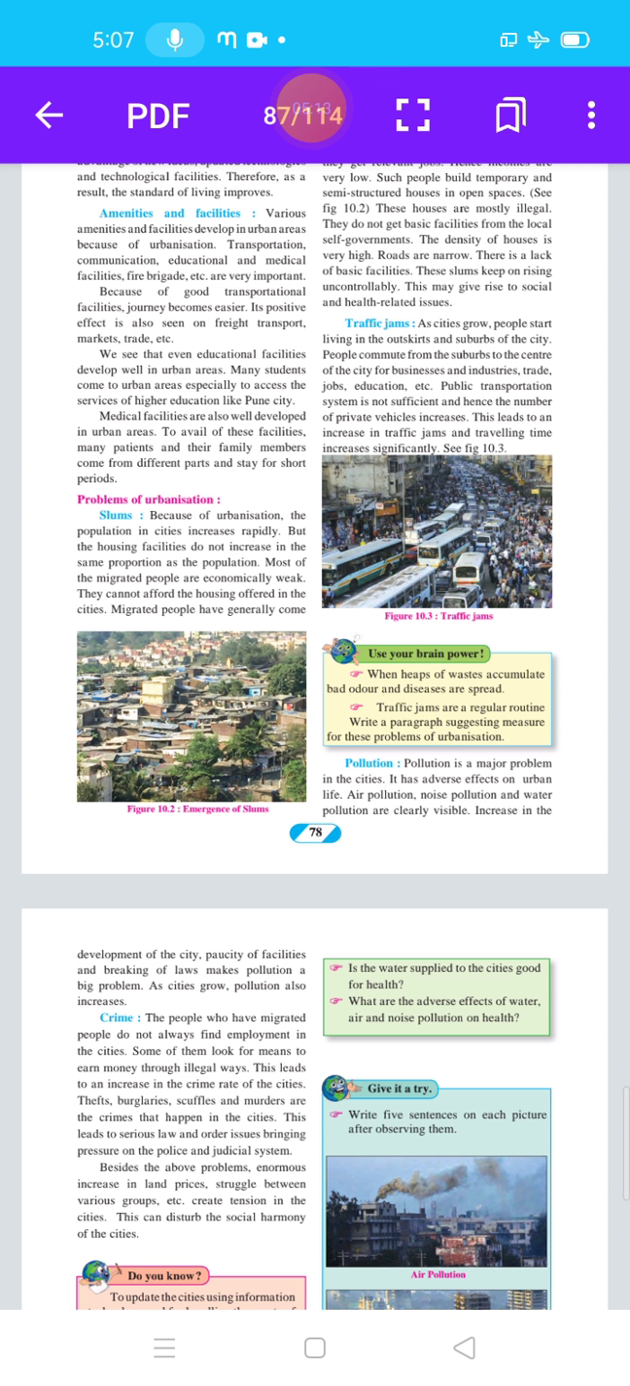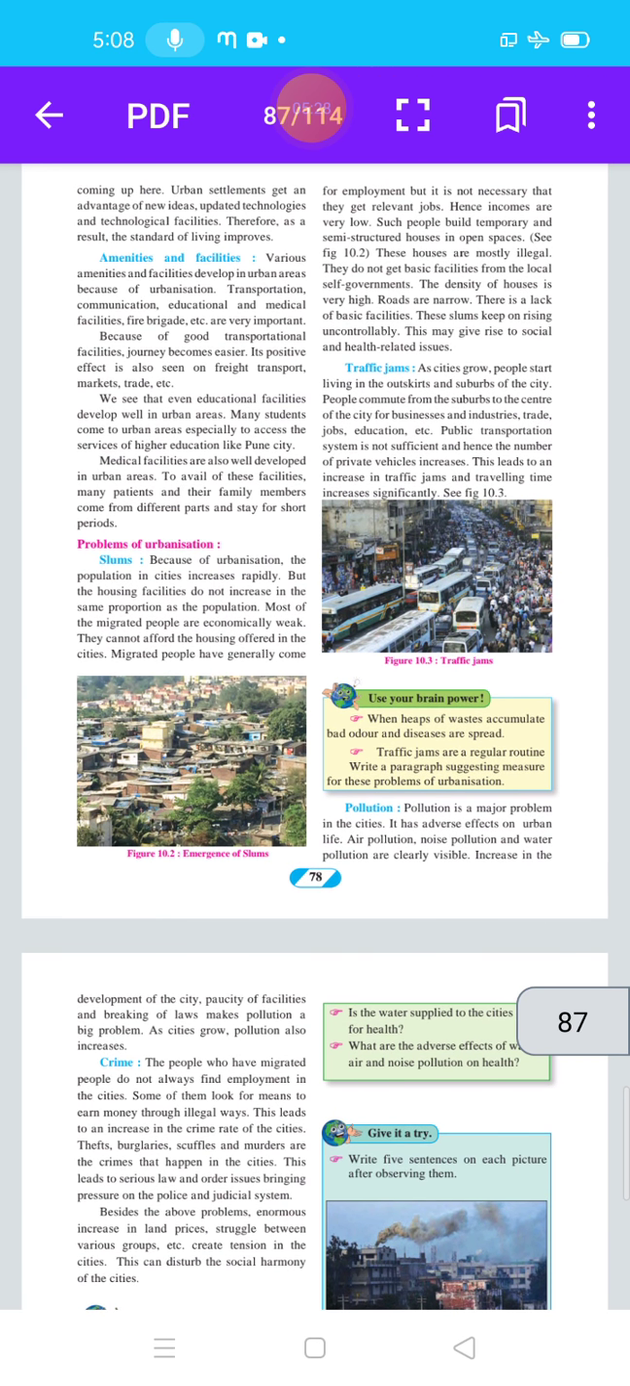Because of good transportation facilities, the journey becomes easier. Its positive effect is also seen on freight transport, markets, trade, etc. We see that even educational facilities develop well in urban areas. Students, in urban areas, many colleges and schools are available. Many students come to urban areas especially to access the services of higher education, like Pune city.